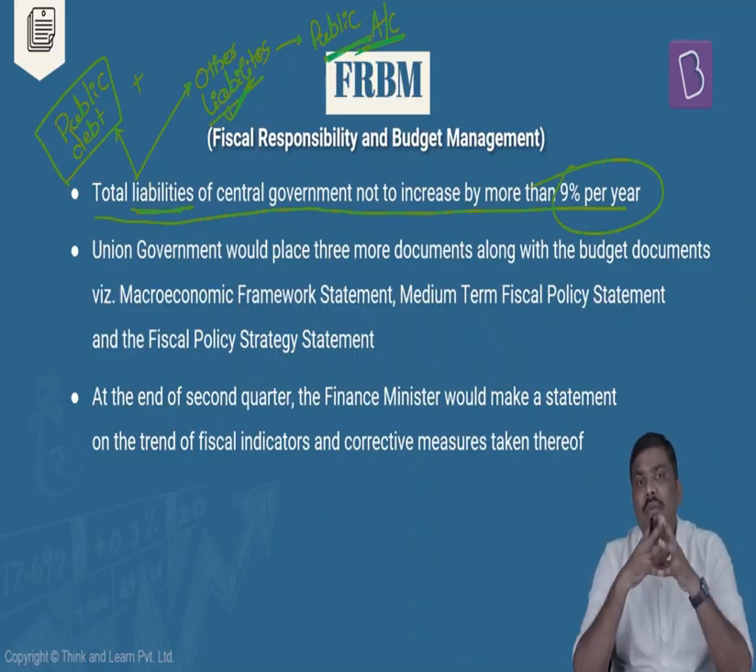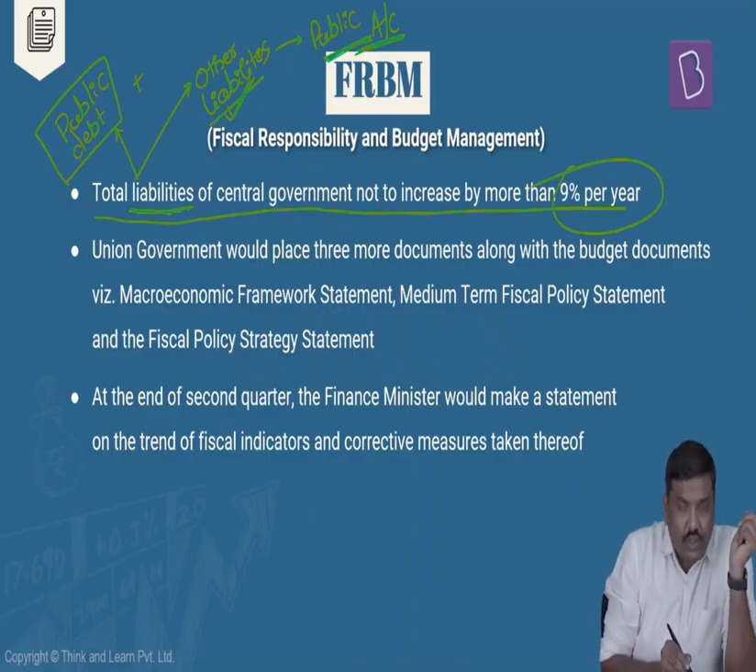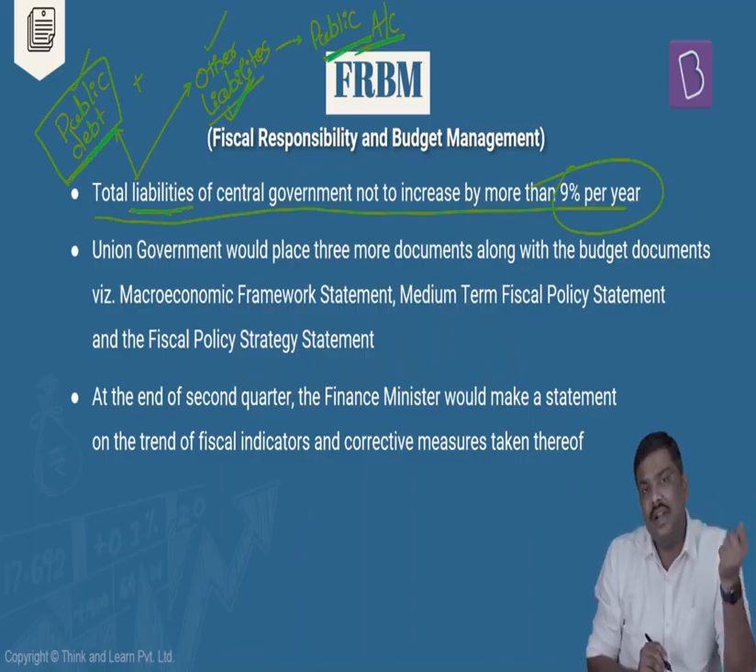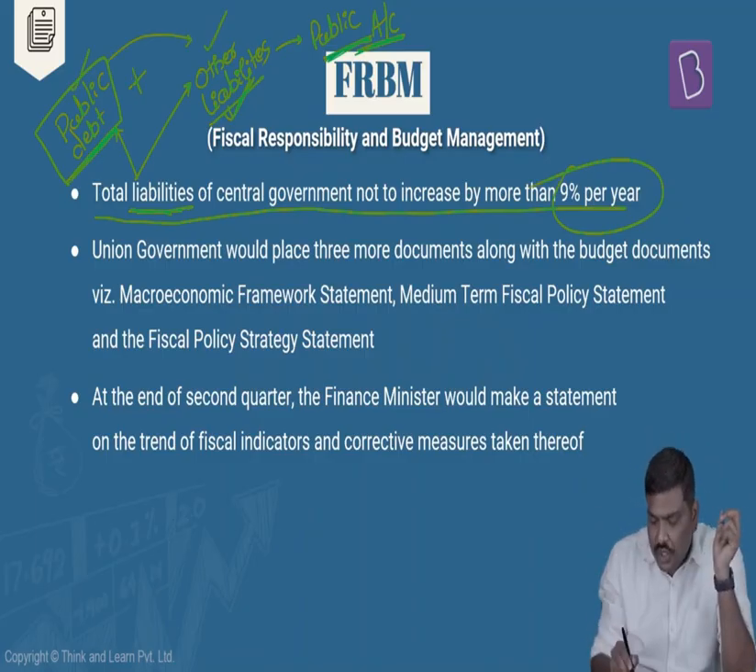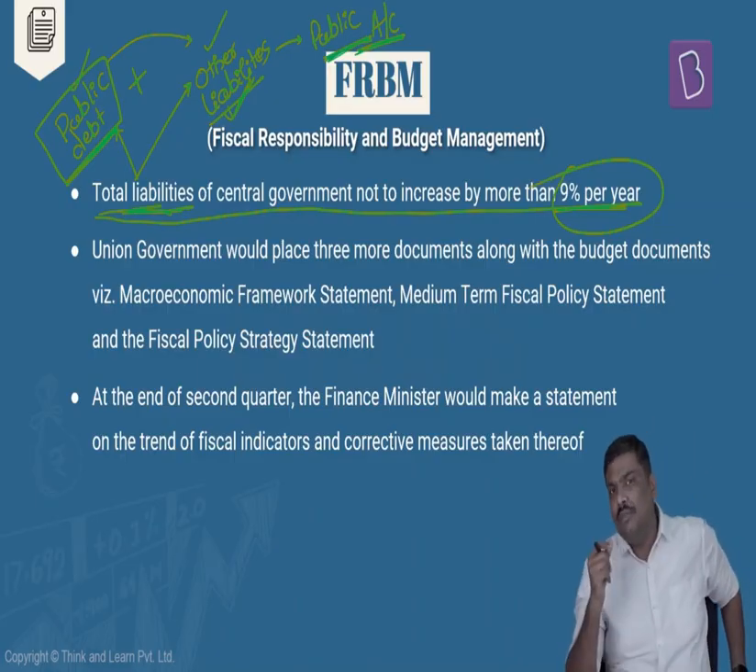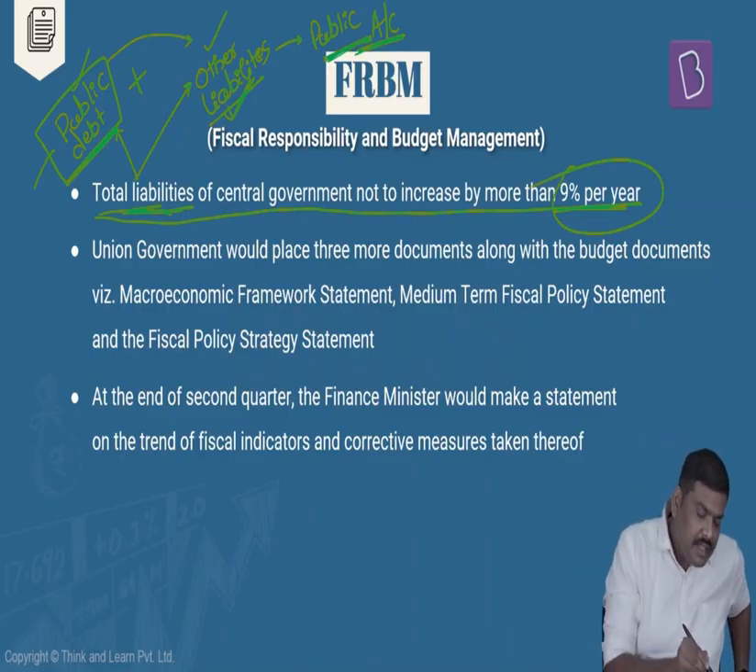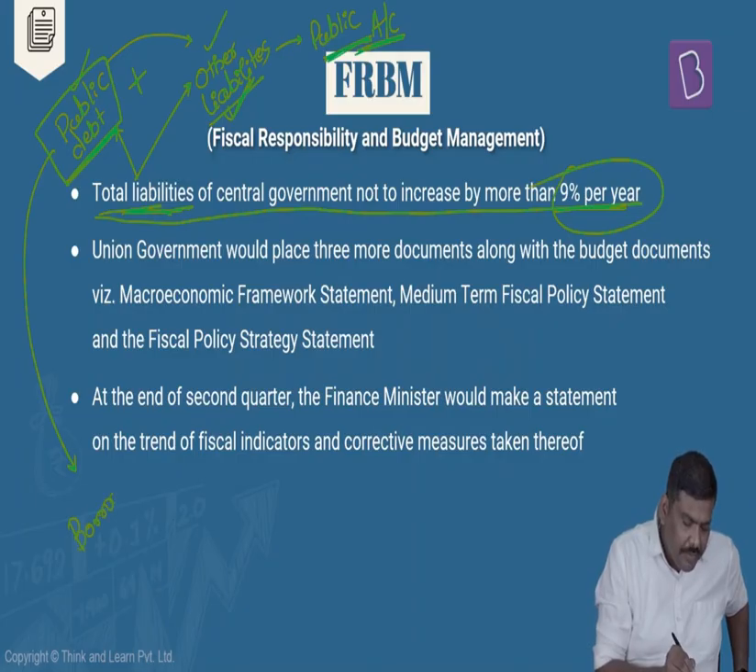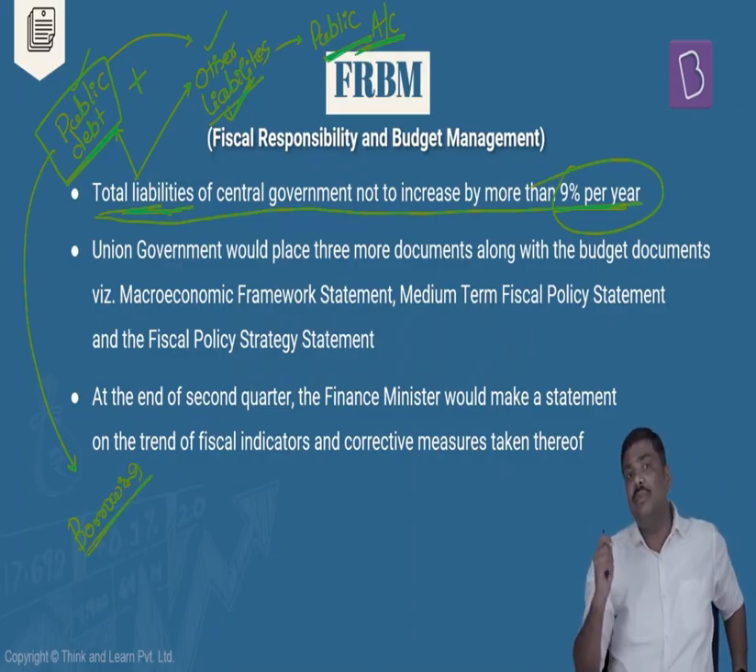So whenever we talk about total liabilities, it means the total amount of money that the government of India should pay back, that is, the sum total of public debt as well as other liabilities. And this public debt plus other liabilities should not increase by more than 9% from one year to the next. What do you mean by this? There is a huge amount of borrowing done by the government. Public debt essentially means how much is the total borrowing which the government of India should repay.